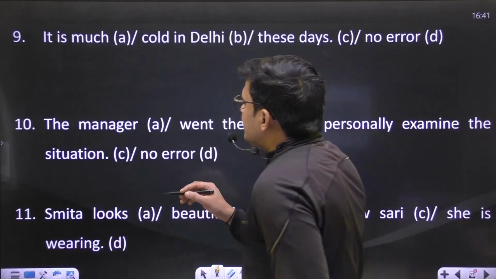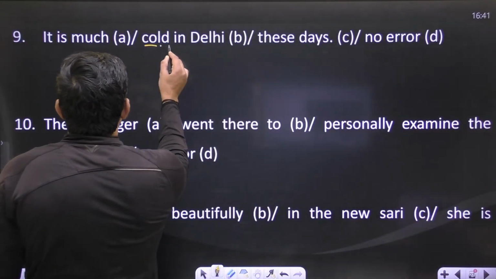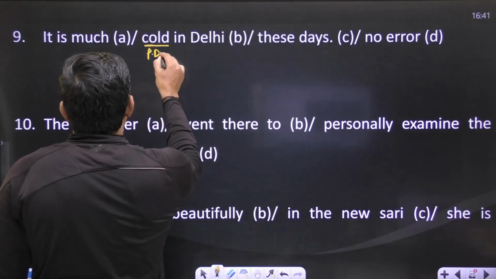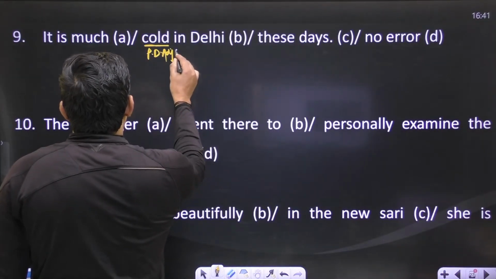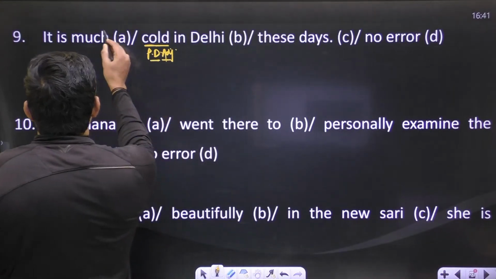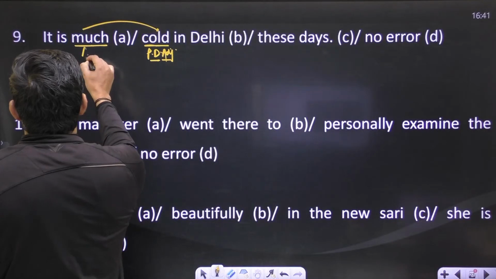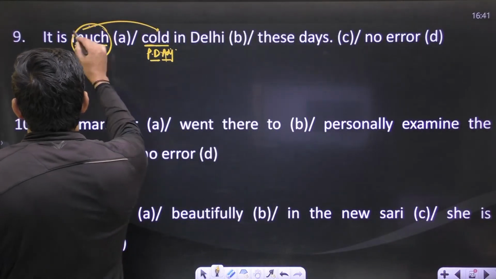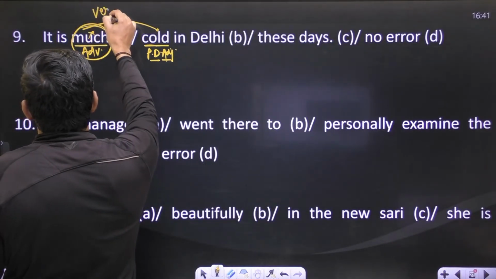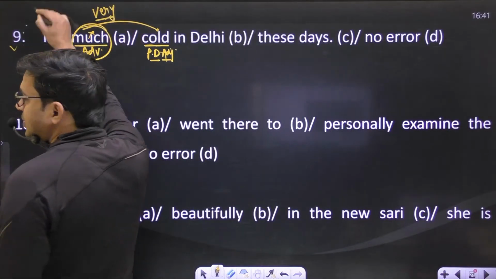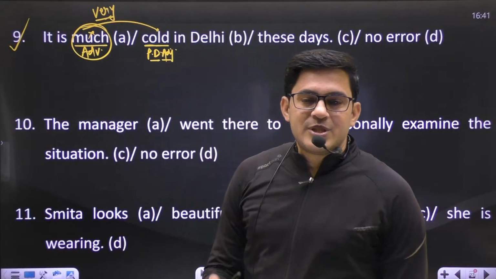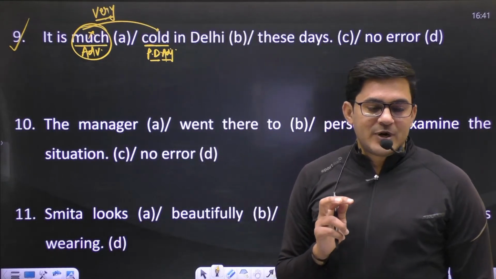This word called is an adjective of positive degree, right? And as we know, adjectives of positive degree are qualified by an adverb, and that adverb must be very in place of much. I told you the difference between both the adverbs, very and much. So what is the difference?